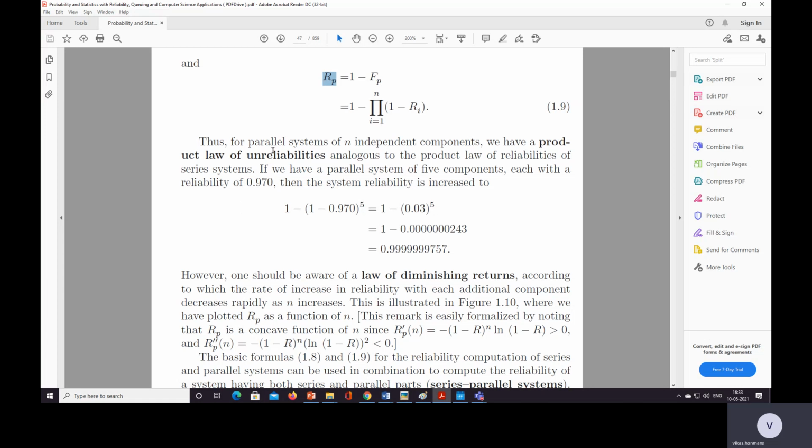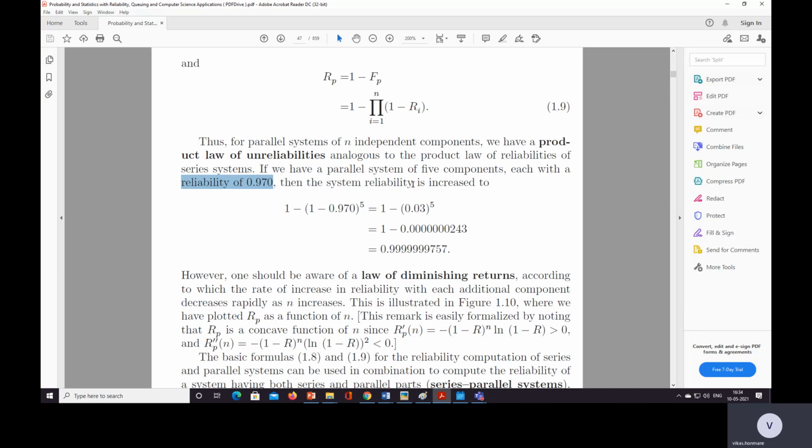So for the parallel system of n independent components, we have the product law of unreliabilities. Here we are using the product law of unreliabilities, analogous to the product law of reliabilities in a series system. In a series system we use the product law of reliabilities, and here in the parallel system we are using the product law of unreliabilities. Okay, consider an example: a parallel system of 5 components, each with a reliability of